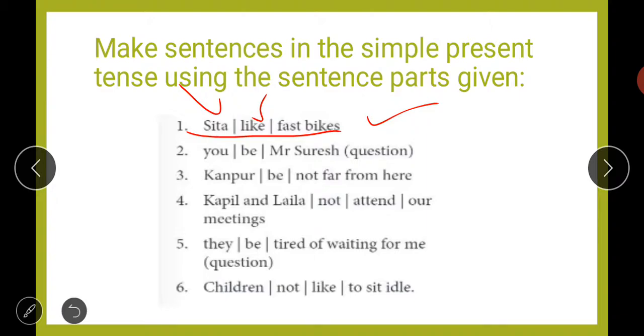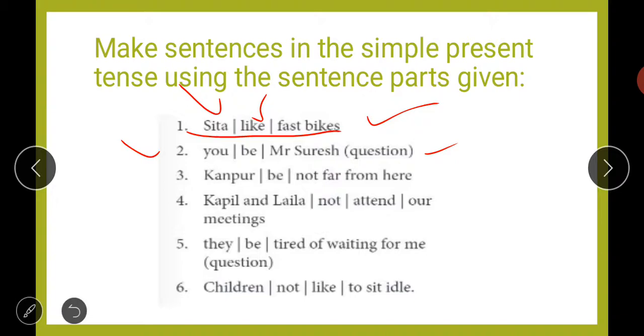Next, if we talk about the second one, you be Mr. Suresh, and in the bracket they have said that you have to make it a question. We are asking a person, are you Mr. Suresh? In this sentence we will use the helping verb, so are you Mr. Suresh will be the right question for these words.